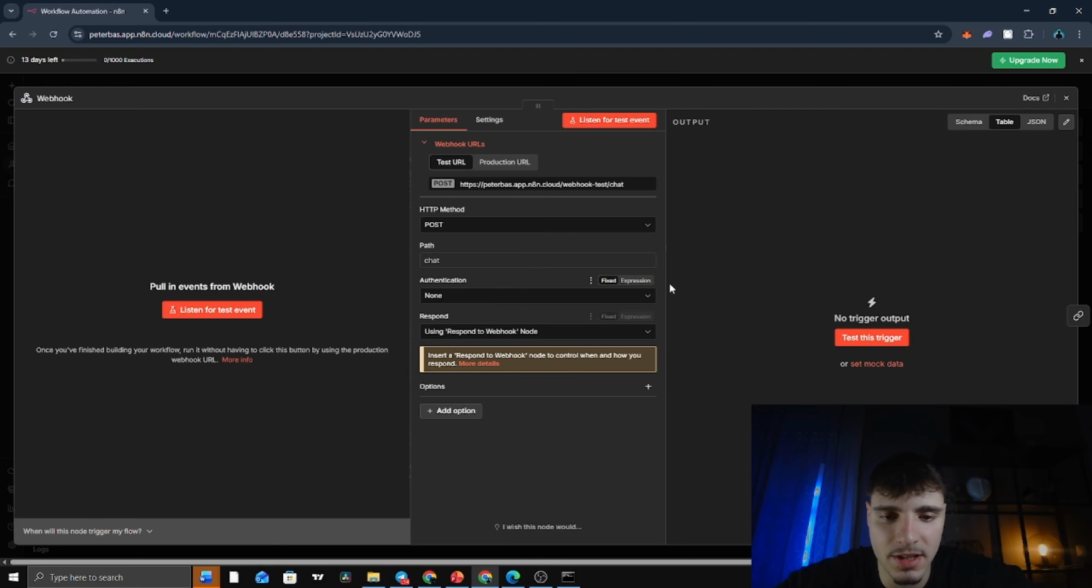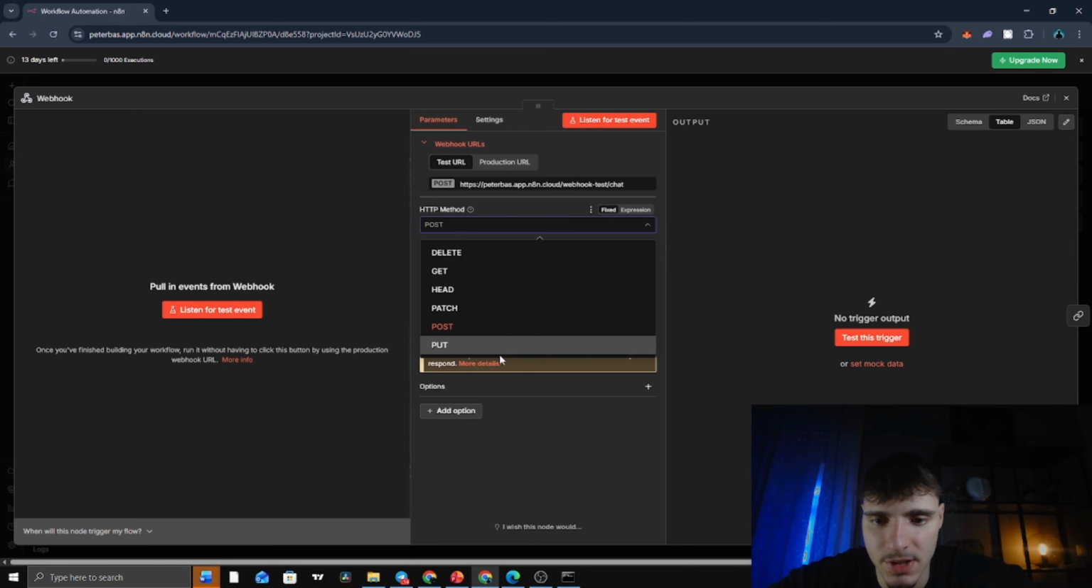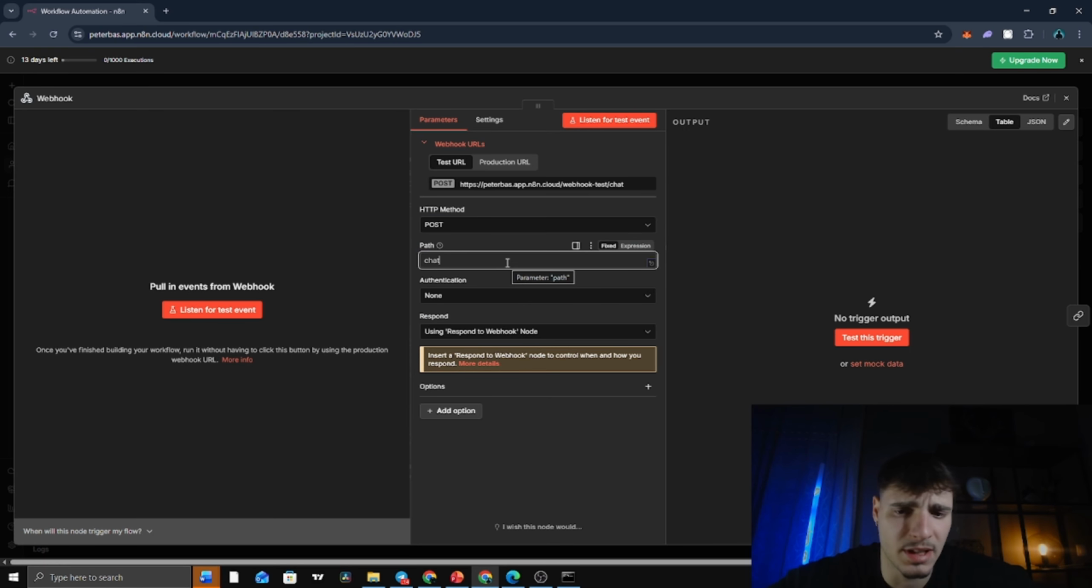And inside the node, you can see the HTTP method. In my case, I have POST. You can name the path as you want. I named it chat, and here you can see it in my link. Authentication: none. Also, we have respond using a respond to webhook node. It means N8N won't respond immediately. It will wait until the very end of the workflow to send back the final answer. So the app sends the message here and waits. That's it for this node.